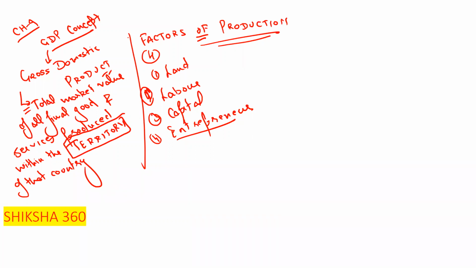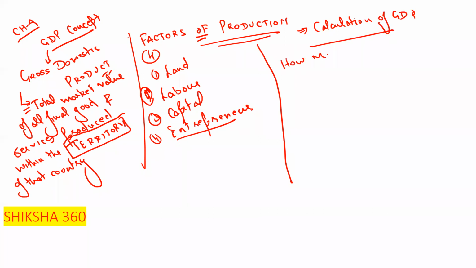Next, we have to discuss the calculation of GDP. How many methods are there to calculate GDP? There are 3 methods.